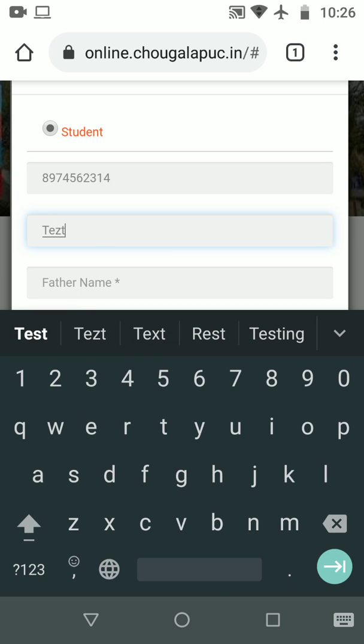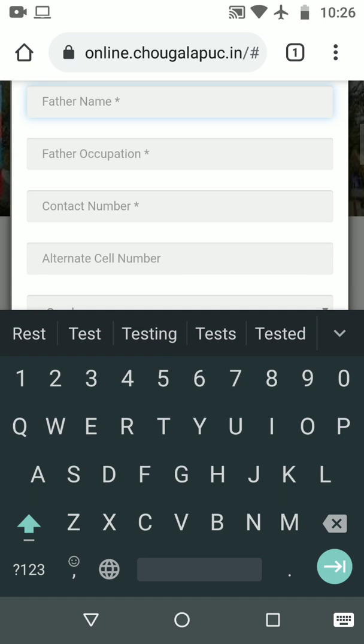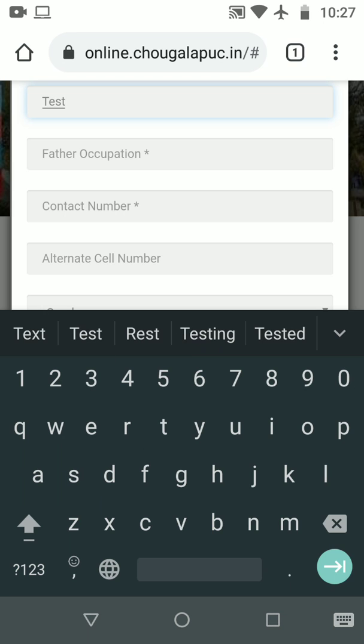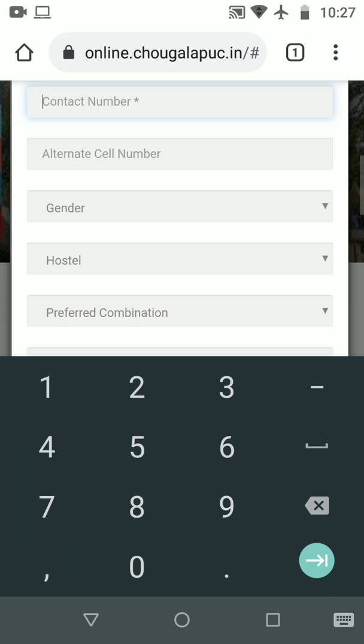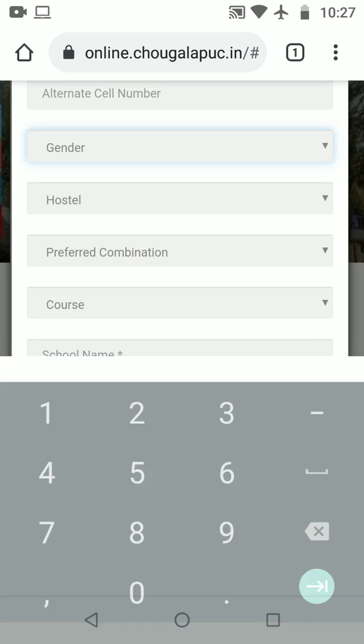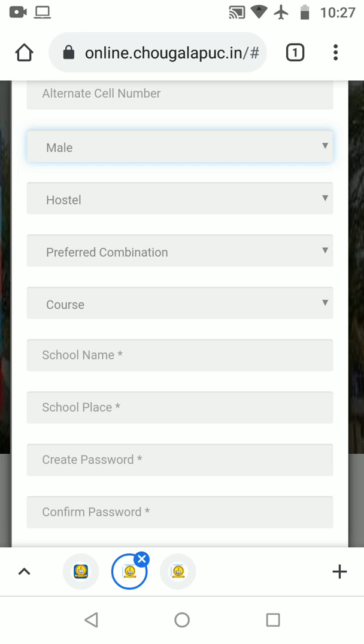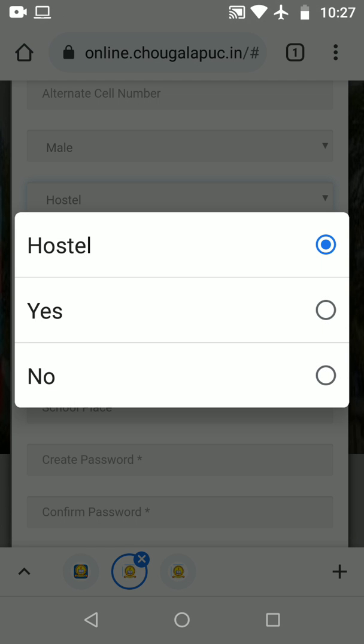Your name, as mentioned on the Aadhaar card, father's name, occupation, your contact number, alternate contact number, gender, are you willing for hostel or not?